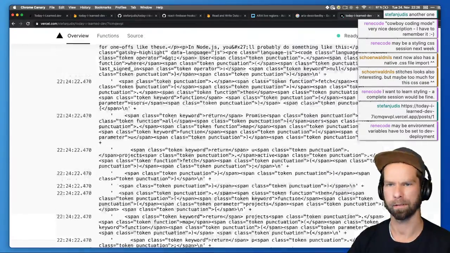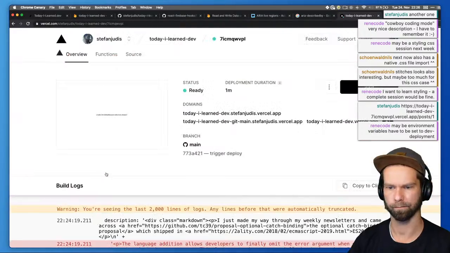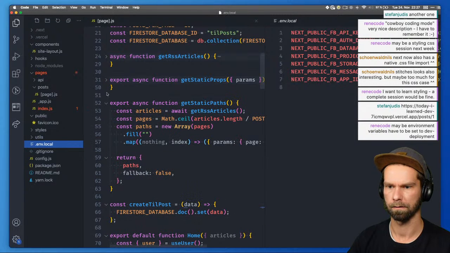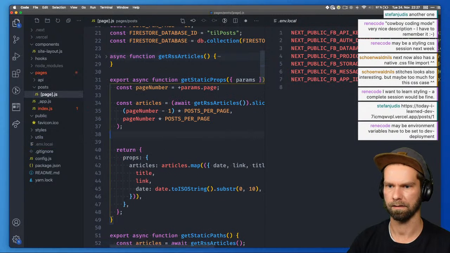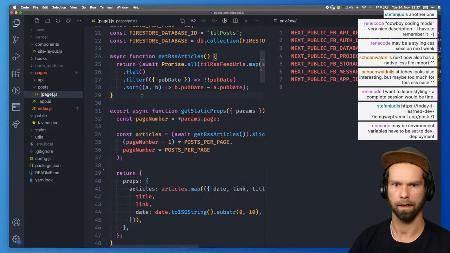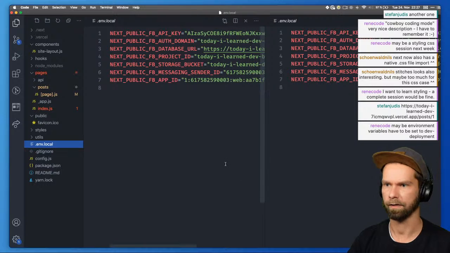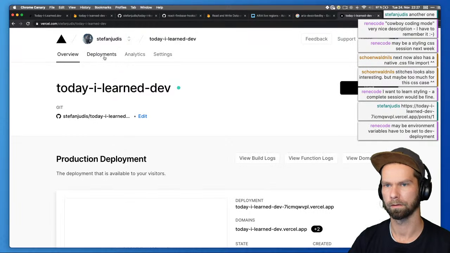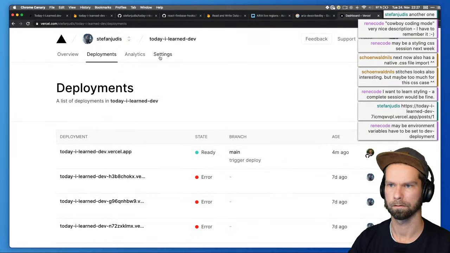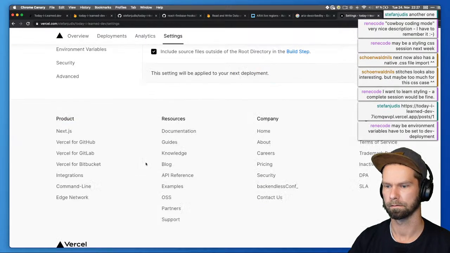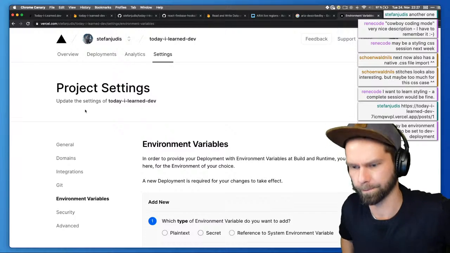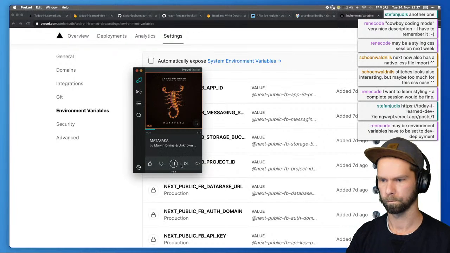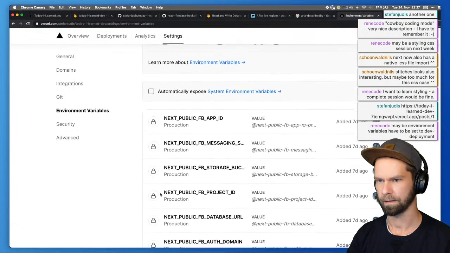Let's have another look at the environment variables. I think that, let's remove this lock. Where's this massive lock coming from? It's probably this. Okay. So here we have the environment variables. And when we go to today I learned settings, environment variables, so we have here a bunch of things.